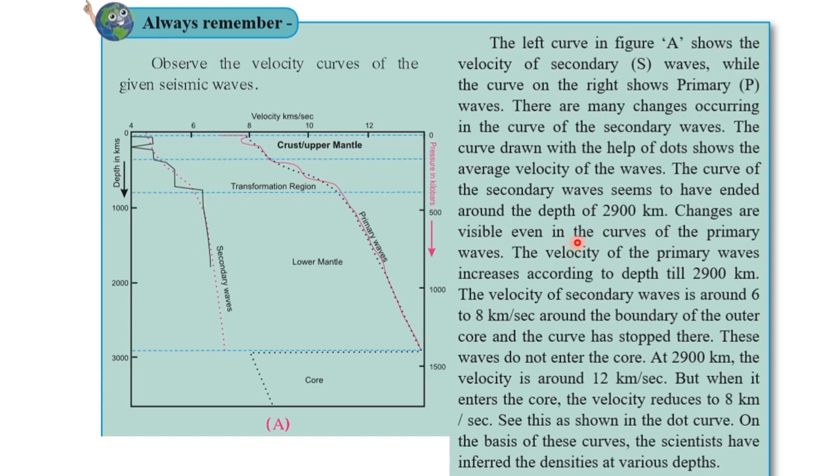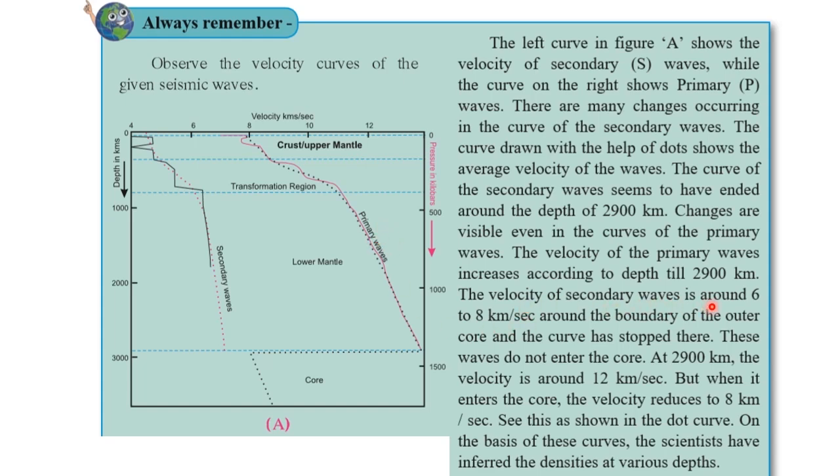Changes are visible even in the curve of the primary wave. The velocity of the primary wave increases according to depth till 2900 kilometer.